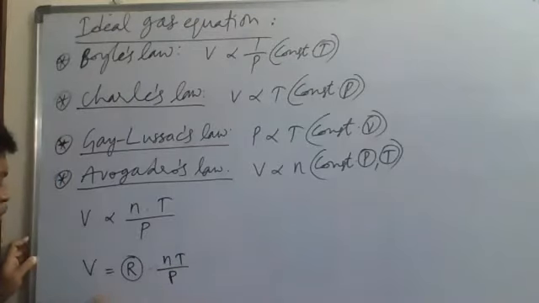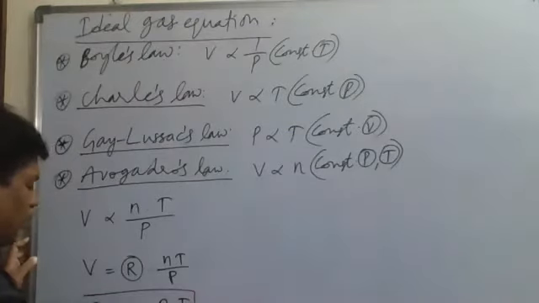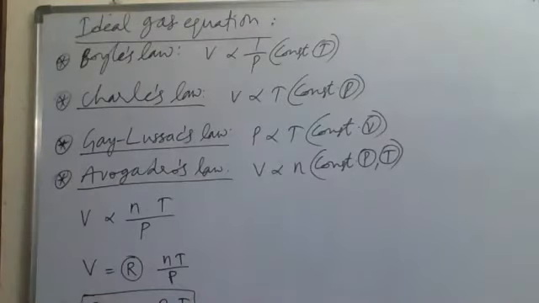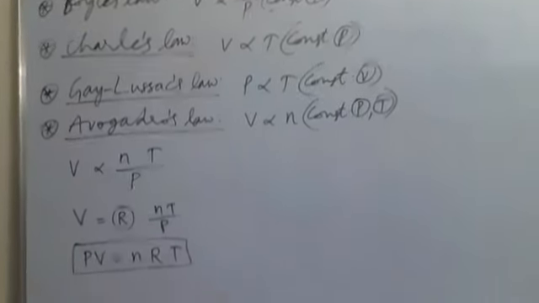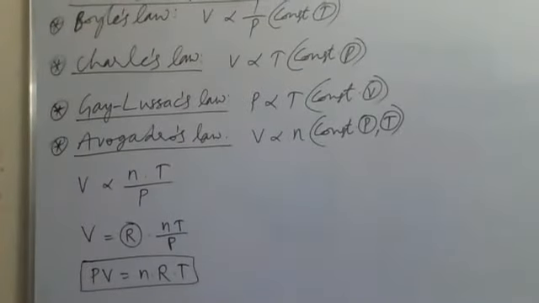Now, P into V is equal to nRT. This is called the ideal gas equation. So PV is equal to nRT. PV is equal to nRT. Don't read it as nTR. It is nRT. PV is equal to nRT.